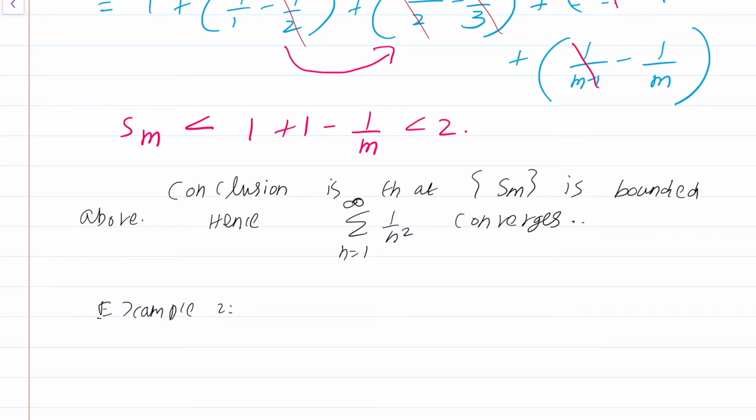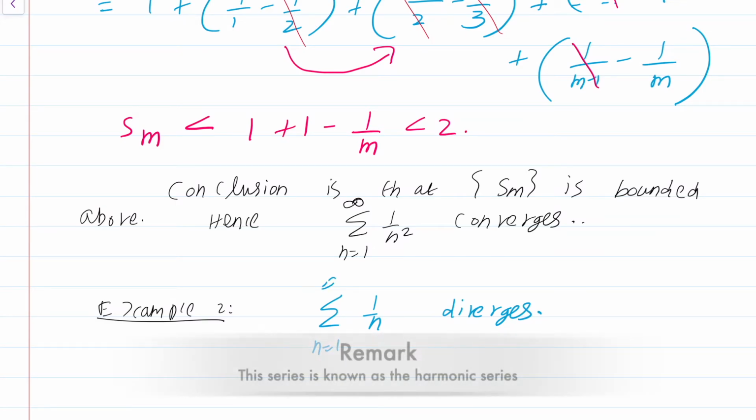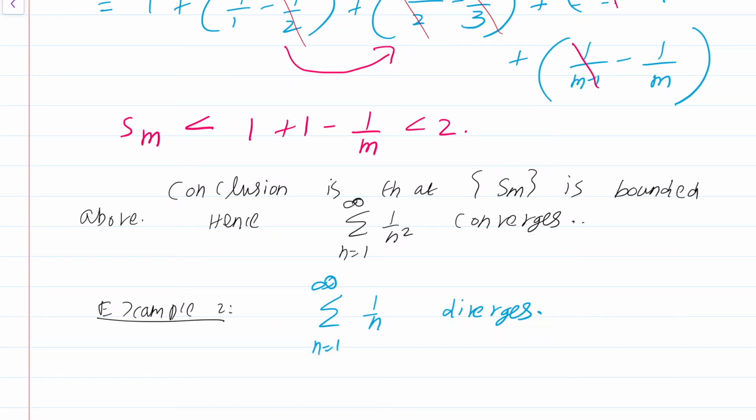Example 2, let me change to blue. Summation 1/n diverges. The series 1/n squared converges, but the series 1/n diverges. Well, this might be a bit shocking to you, but you can do the following experiment on a calculator or a computer and try to see what exactly happens by summing up 1/n for the first 10,000 terms, the first 1 lakh terms, the first million terms, and so on, and you will see that it slowly increases. It diverges, but it diverges very slowly.